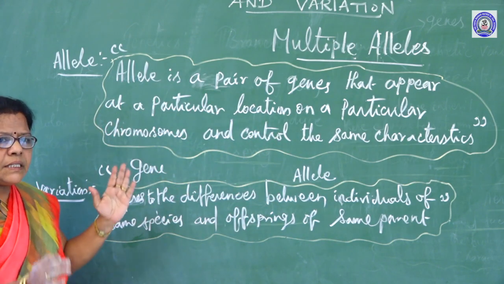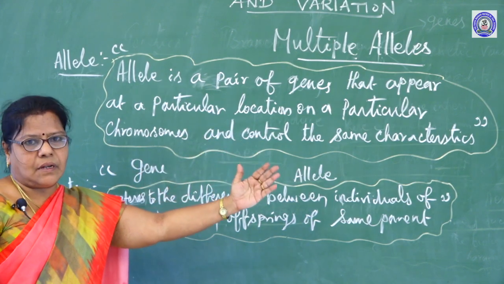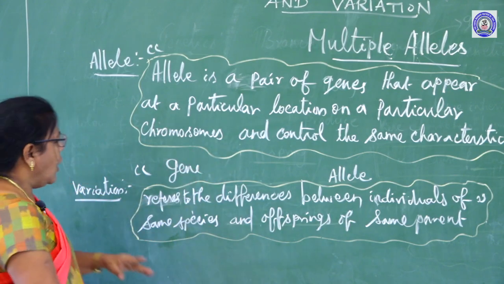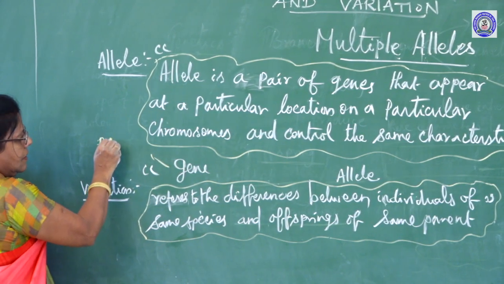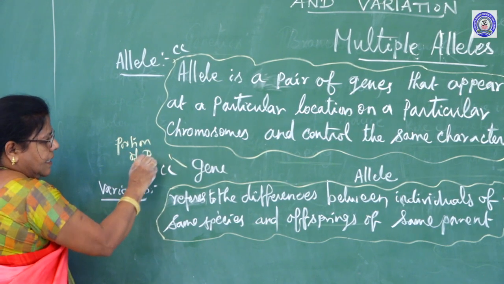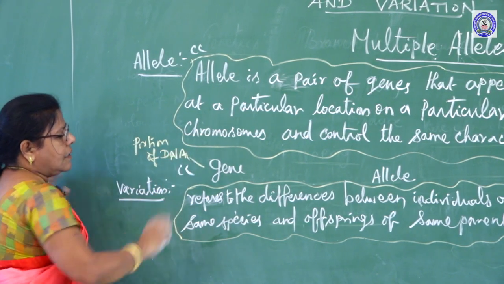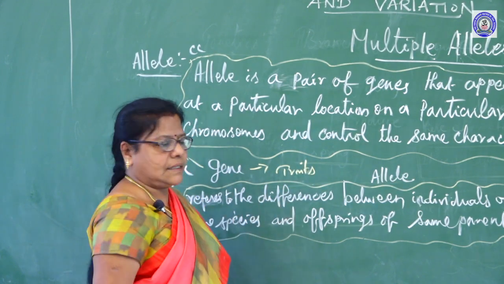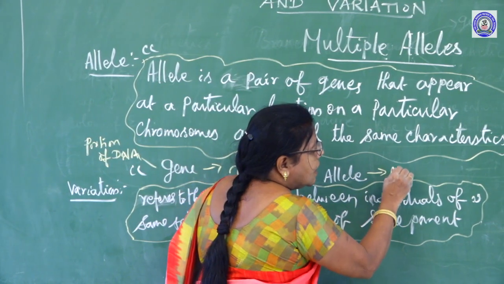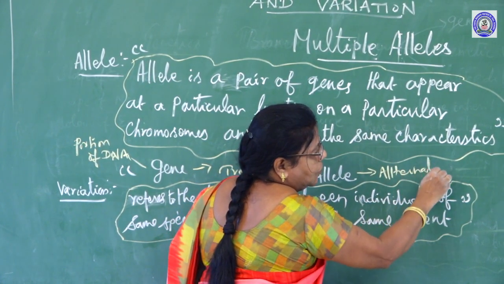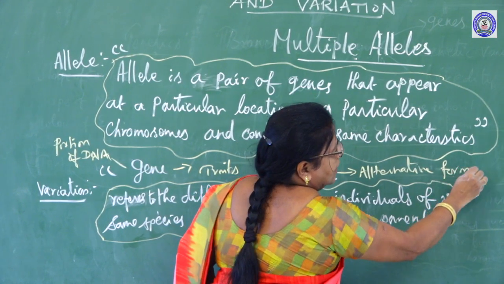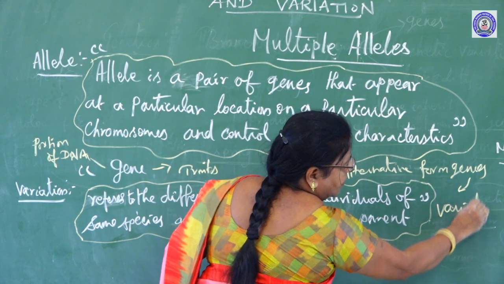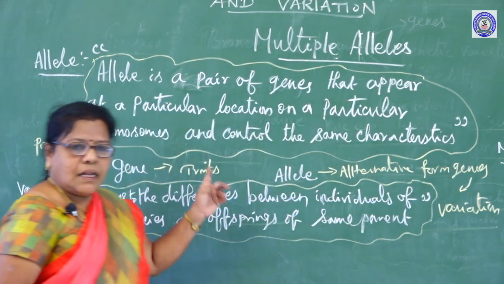So, what is the difference between the allele and gene? We already studied about the gene and we know about the allele. Gene is a portion of DNA and responsible for the traits. Traits means characteristics. Allele is an alternative form of a gene, which is responsible for variation. That is the difference between the gene and allele.